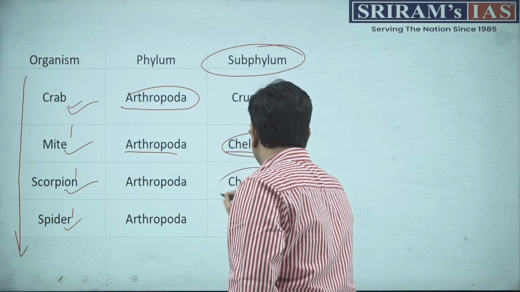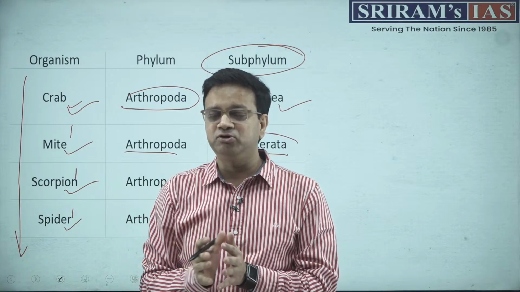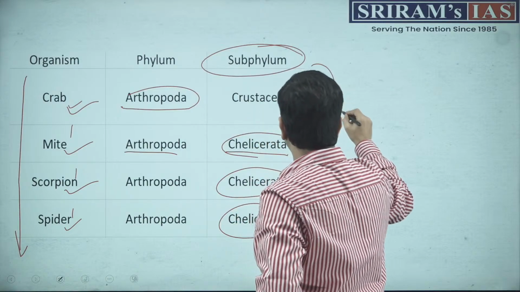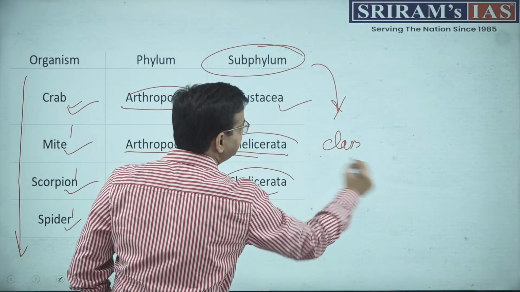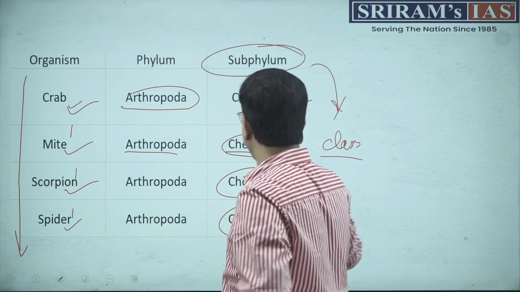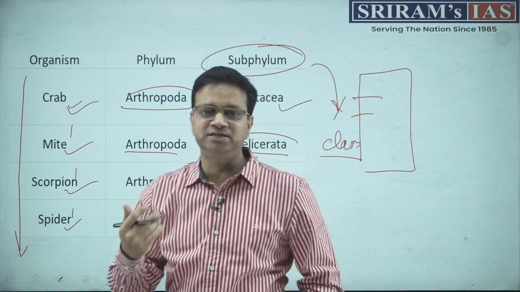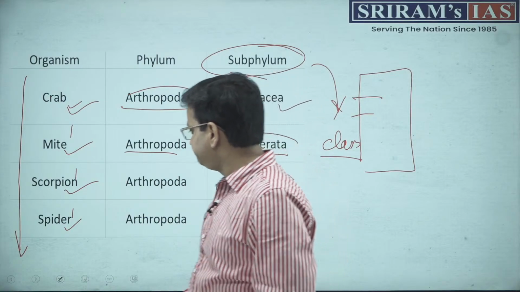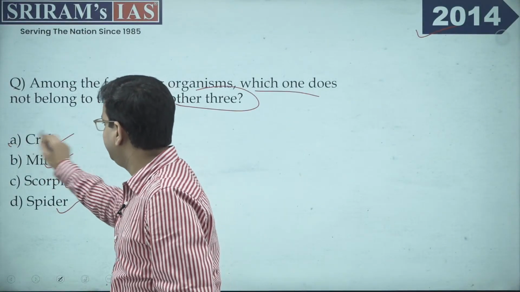So make sure of some basics; you will find this in the class 12 animal diversity chapter, because UPSC has been asking questions on classification. They are not diving deep, specifically when it comes to class or subclass. They are actually confining themselves to phylum and subphylum. So do not dig down too far in terms of classification, because any animal classification has 6 to 7 levels: class, order, genus, species, phylum, subphylum. You only need to cover the subphylum part, right? So for this, the correct answer would be crab. A is the correct option.